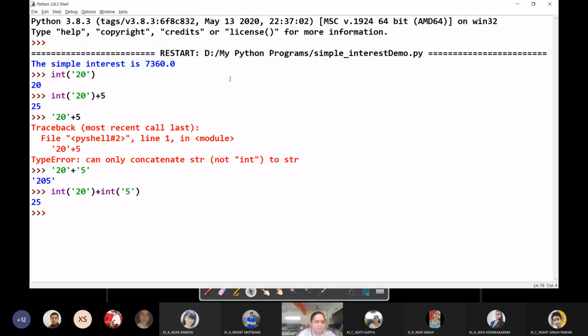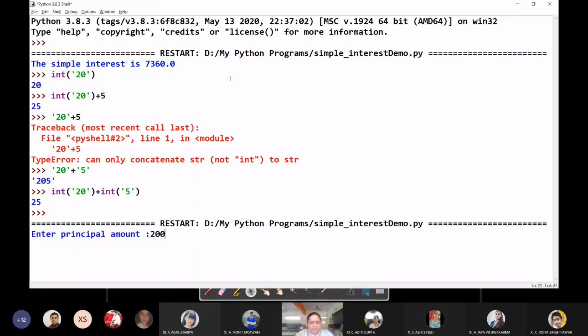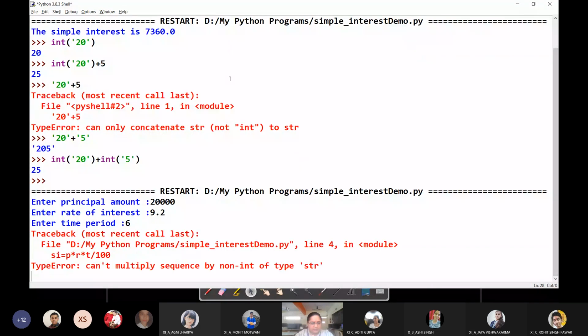Okay, and now I give my value according to my own assumptions. Okay, and see, it gave you an error: can't multiply sequence by non-integer of type string. So here, what we are doing is we are trying to multiply all these, P into R into T. We are trying to multiply these three.